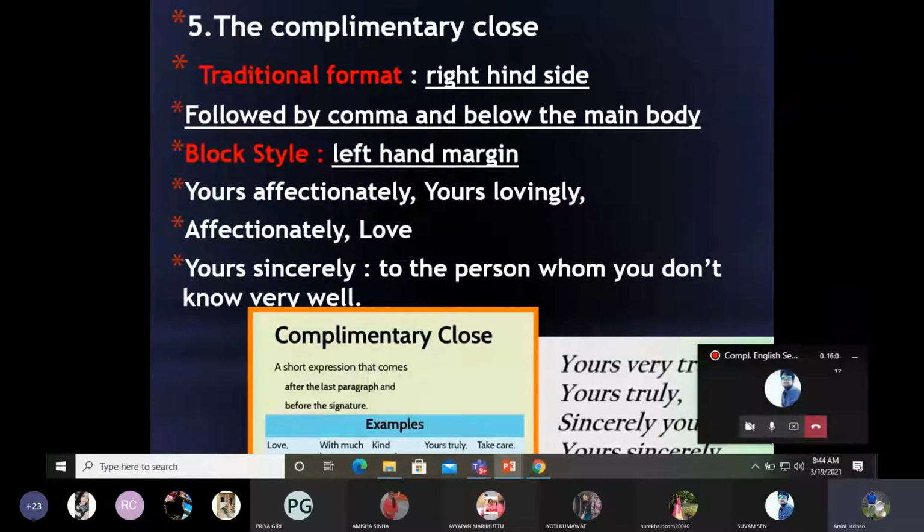So these are the complimentary or closure remarks that we use, depending on the relationship or the rapport that you have with the person who is receiving the letter. I hope you would have understood this one also. This is what you call complimentary clause.